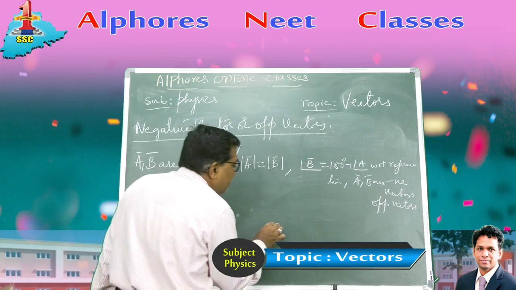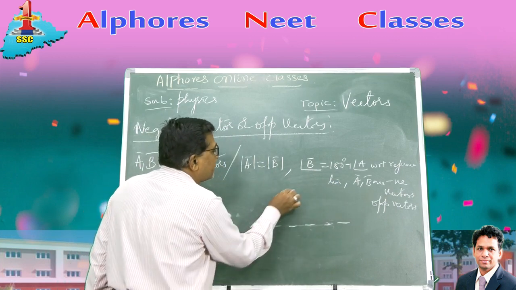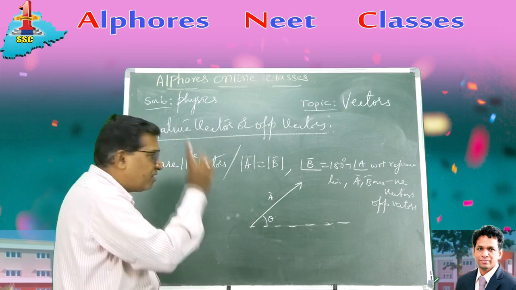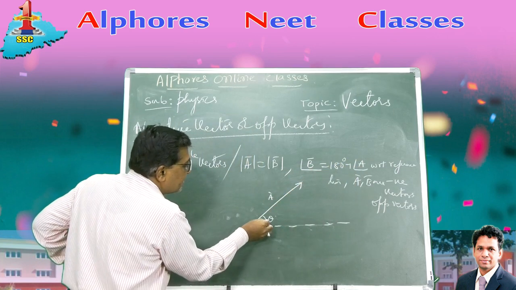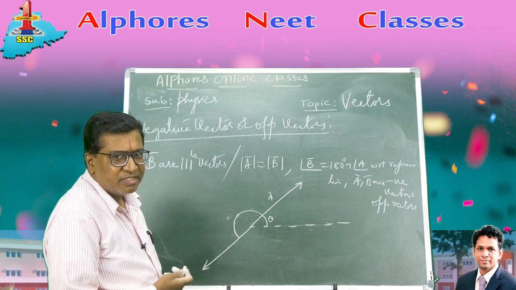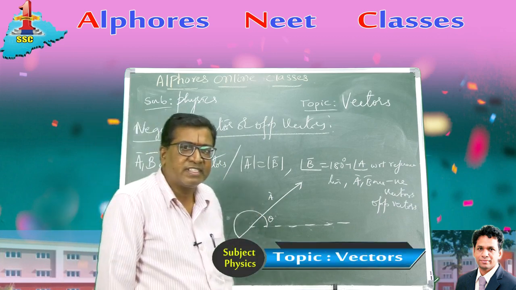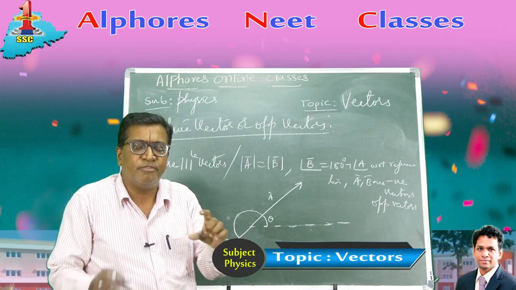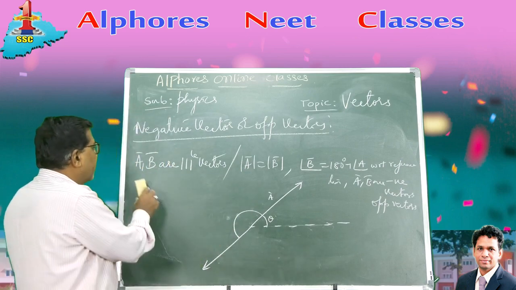What do you mean angle B is 180 plus angle A? Let's suppose this is the reference line. A bar vector is something like this along this way, making an angle theta, right? Now the angle made by B vector is 180 plus the angle made by A. It is theta plus 180. In the sense it is like this. Well, both are equal and opposite, right? They cancel one another. They are opposite vectors, or they are called negative vectors. And when two negative vectors add up, the addition always gives you a null vector, zero vector. Well, we'll talk about that.